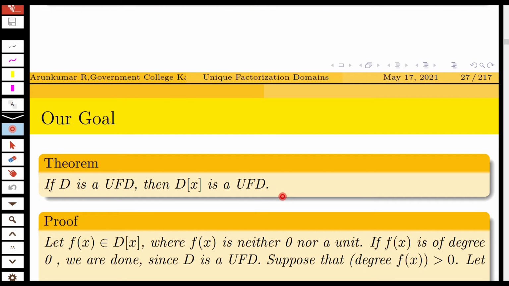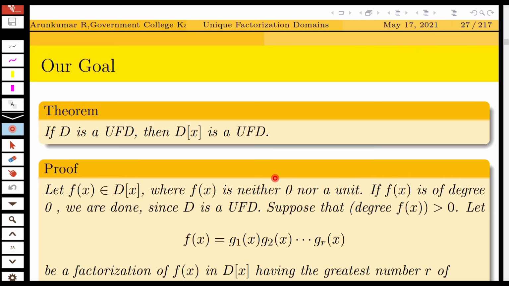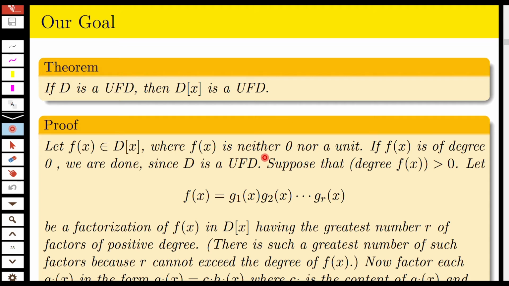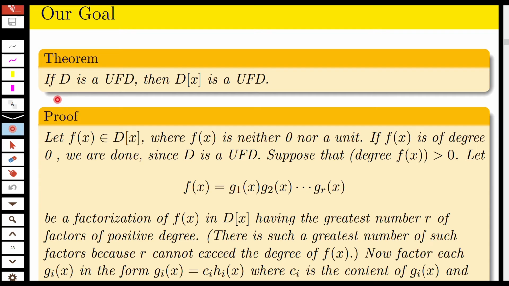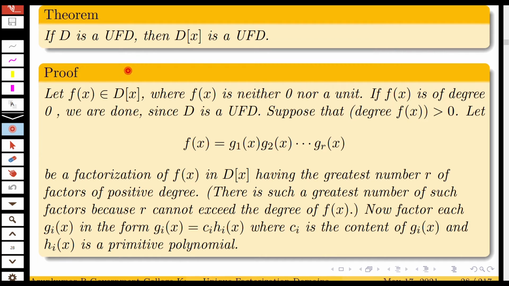Now we prove that if D is a unique factorization domain, then D[x] is a unique factorization domain. This was our basic goal. Theorem: if D is a unique factorization domain, then D[x] is a unique factorization domain. Proof: consider an f(x) in D[x] where f(x) is neither 0 nor a unit. If f(x) is of degree 0, we are done, since D is a unique factorization domain. Suppose that the degree of f(x) is greater than 0, and let f(x) factorize into g1(x), g2(x), etc., gr(x).